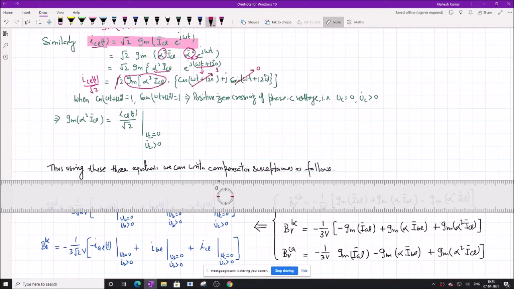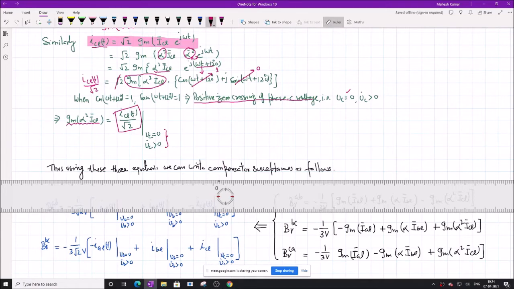Again this signifies that v_C is equal to 0 and v_C dot, which is the slope of the C phase voltage, is greater than 0, meaning the positive zero crossing of phase C voltage. Therefore the imaginary of alpha square I_CL is equal to I_CL by root 2 at the instant when phase C voltage is going through its positive zero crossing.